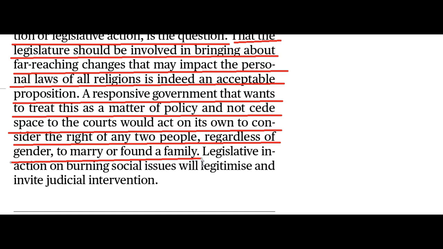If our government was proactive enough to enact such laws for the rights of same-sex couples, then the judiciary wouldn't even have to intervene. Why is the judiciary intervening? Because there was no initiative from the legislature's end, no act or bill brought forward from the legislature. That's why the judiciary is intervening.